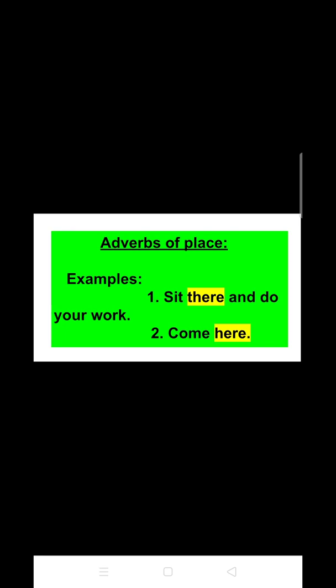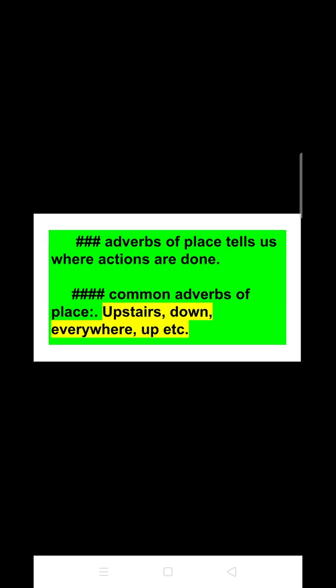So here in these sentences, the highlighted words there and here are clearly telling us where the actions of sit and come are done. So therefore, from these examples itself, we got the idea that adverbs of place tell us where actions are done.